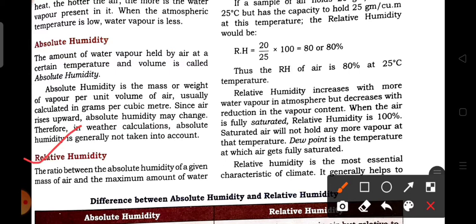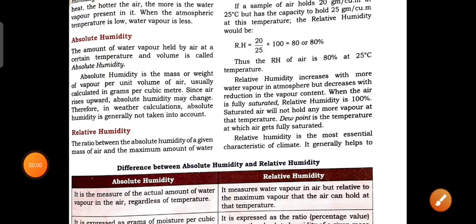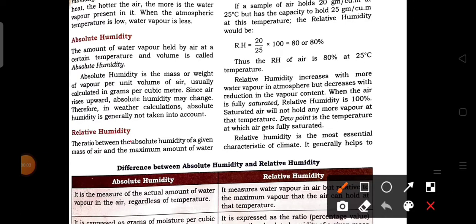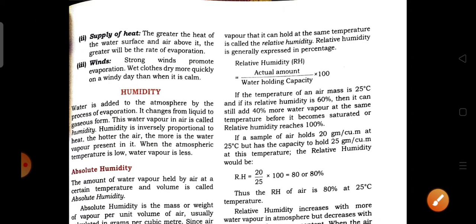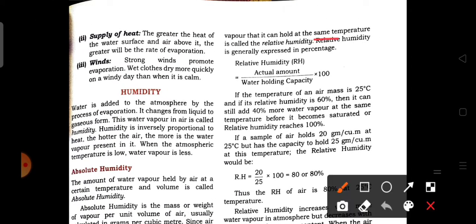What do you mean by relative humidity? Relative humidity is the ratio between the absolute humidity of the given mass, as we previously know, and the maximum amount of water vapor that air can hold at the same temperature.